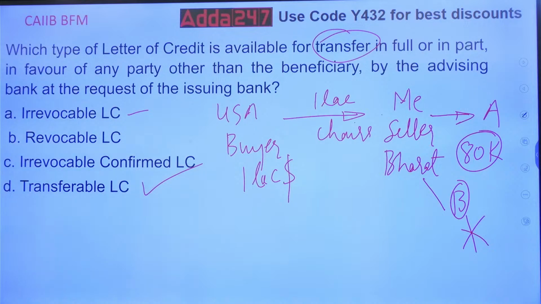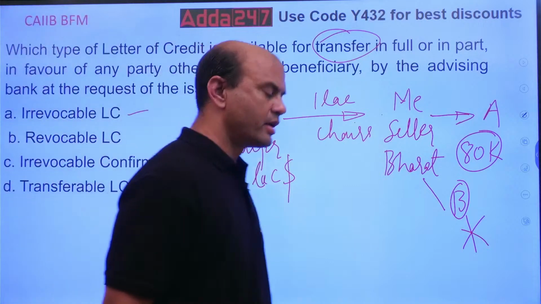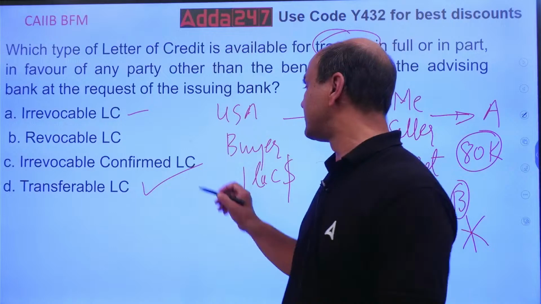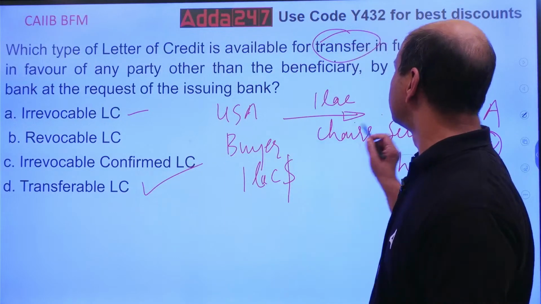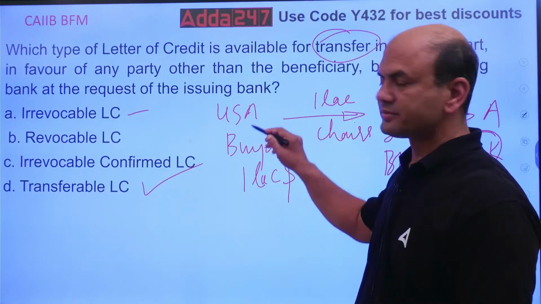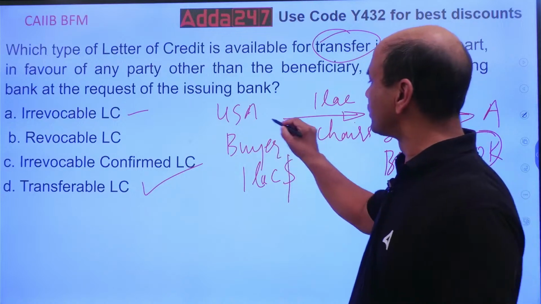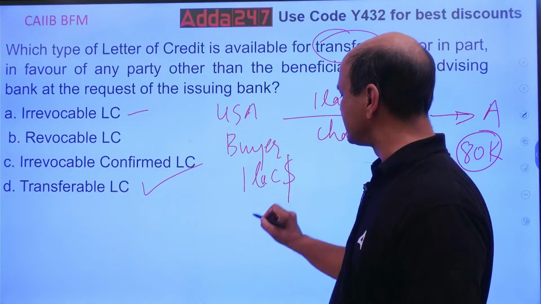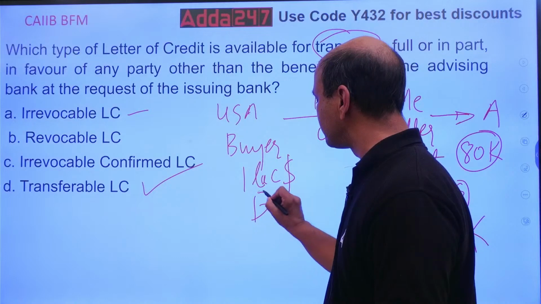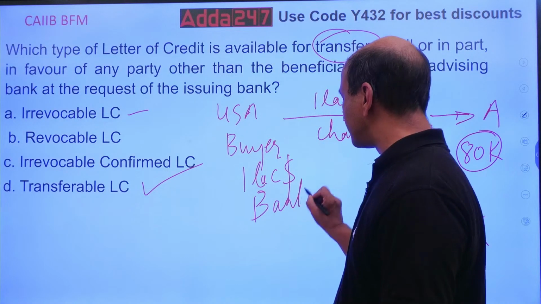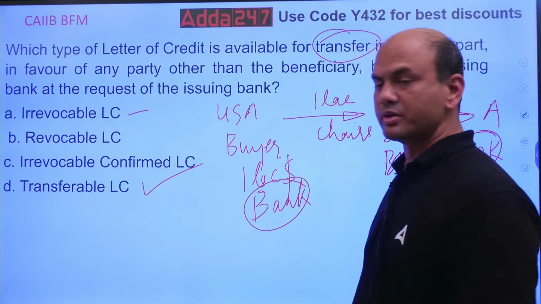Okay. Confirmed LC means what? Confirmed means additional guarantee of payment. See this LC, issuing bank, this is the buyer. So he will go to his bank. His bank will issue; see, an LC is never issued by the customer or any party. It is always issued by the bank, the issuing bank.